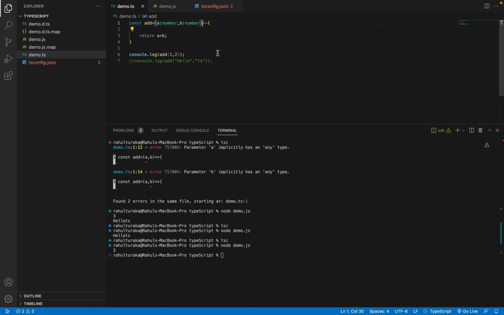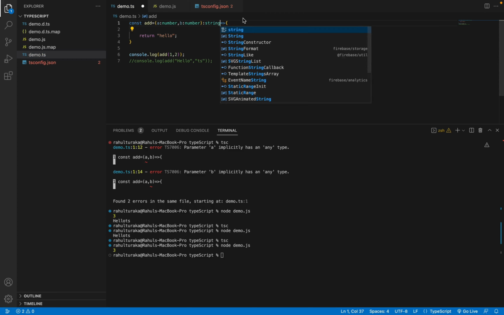You can set it as a number by giving a colon here, and now the return type only allows numbers. We need to only return numbers here. Let me try to give a string here, hello. See, it's not allowing: type string is not assignable to type number. If I give string as the return type, it will allow.